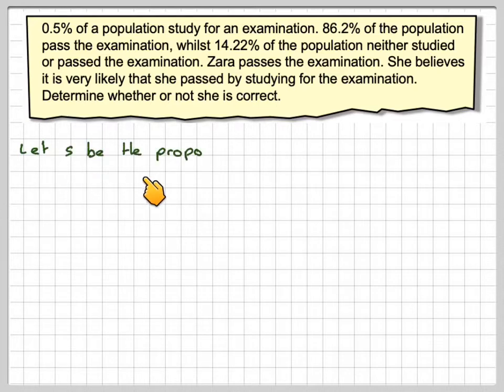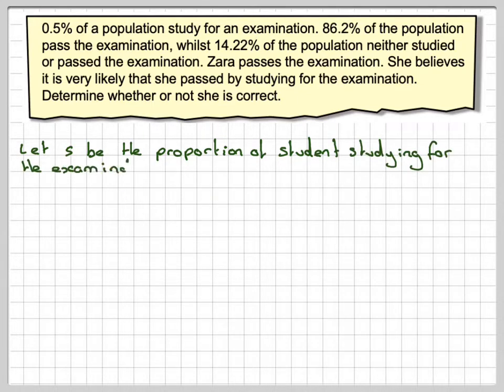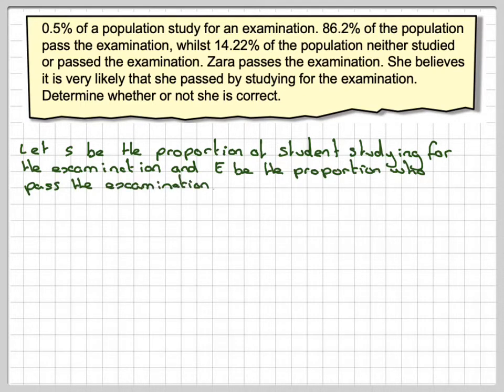Okay, if you let S be the proportion of students studying for the examination, and E be the proportion of students who pass the examination. So we know that the probability of S is 0.005. Be careful how you convert 0.5% into a probability. And the probability of E, so this is those who pass, the probability that they pass the examination is going to be 0.862 because it's 86.2%.